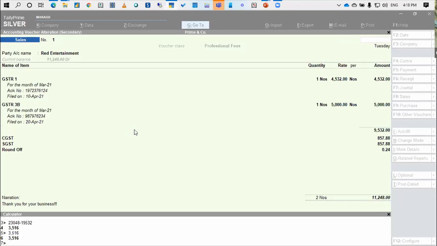Any option to enter effective date of GST in the data master? No, at present, no. This is answered.